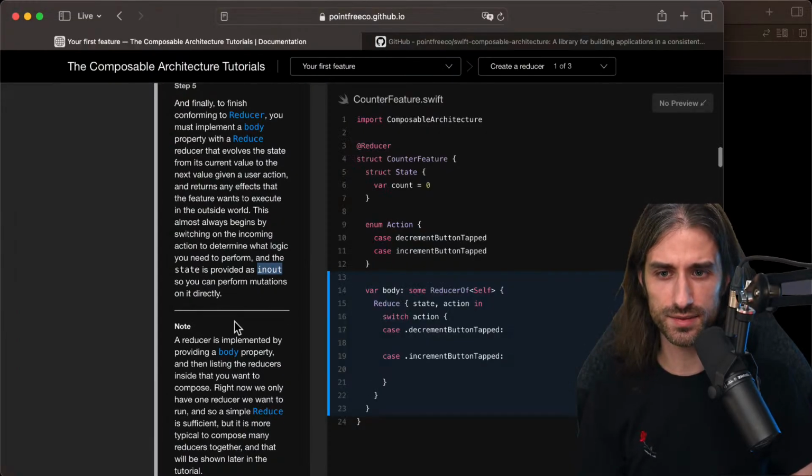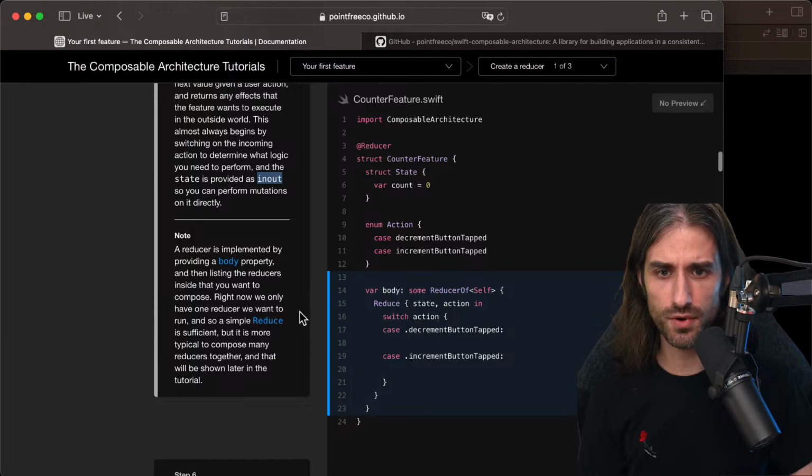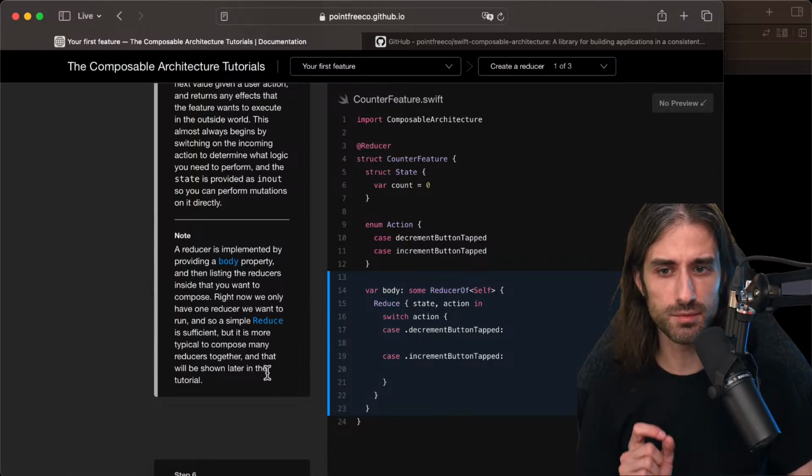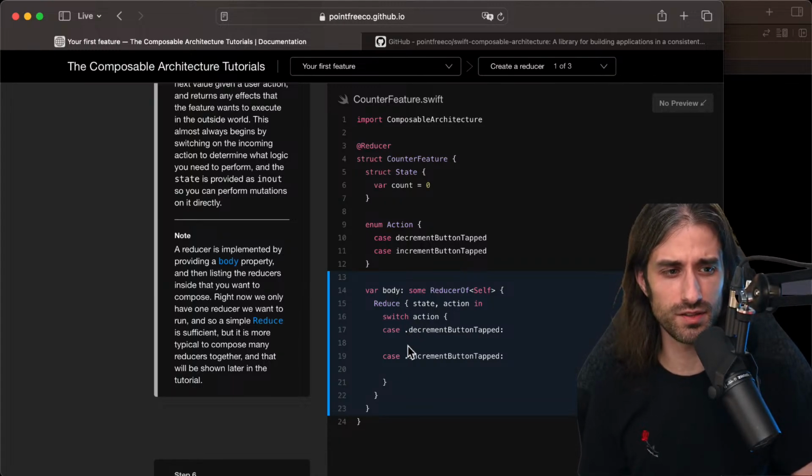Okay, let's get back to it. And a note before I write the code. So a reducer is implemented by providing a body property and then listing the reducers inside that you want to compose. Right now, we only have one reducer we want to run, and so a simple reduce that you can see here is sufficient. But it is more typical to compose many reducers together, and it will be shown later in the tutorial. Perfect. Because for now, I have a hard time picturing how it will look, but that makes sense because it's a complex topic.